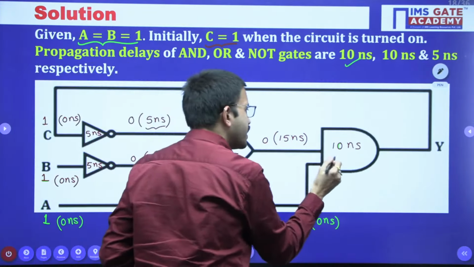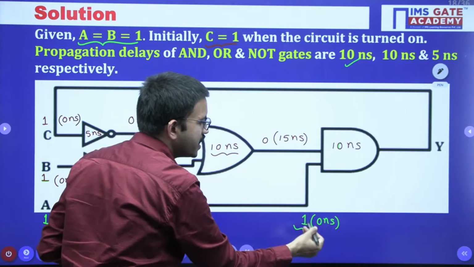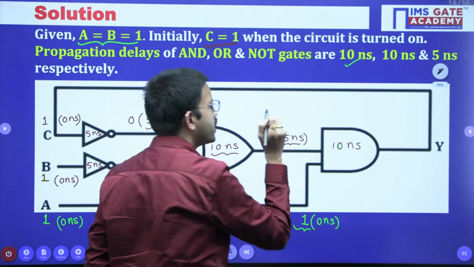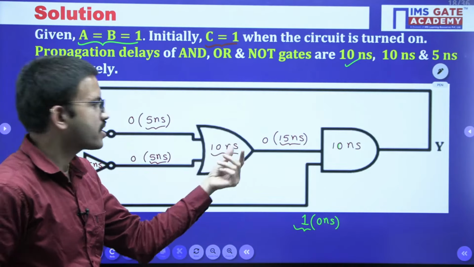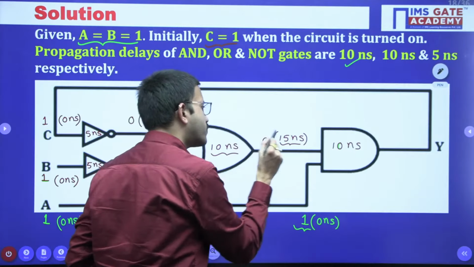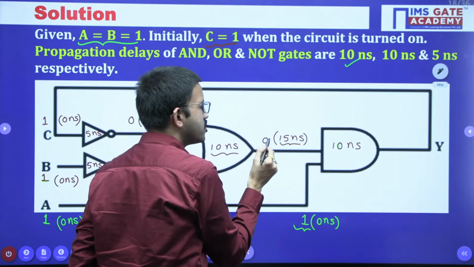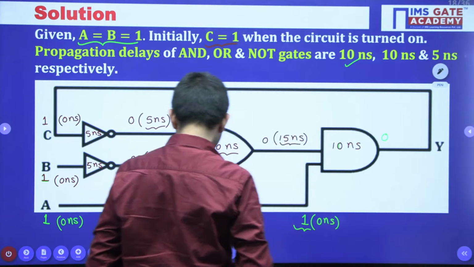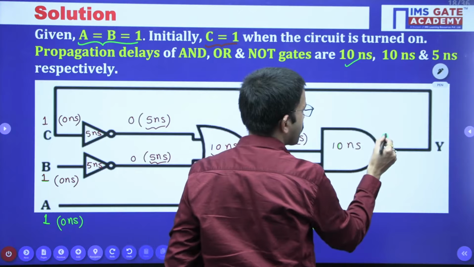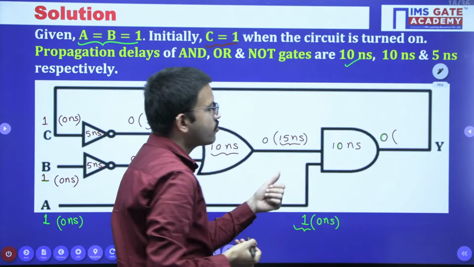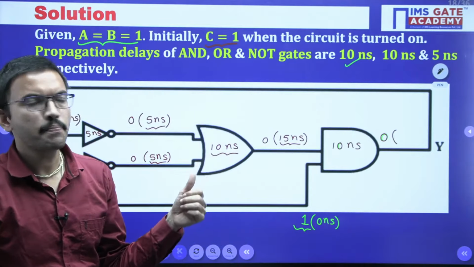Now just observe. For this AND gate, one input we are directly getting at 0 nanosecond, but the other input we are getting at 15 nanoseconds. Now at 15 nanoseconds, since you are getting the input as 0, 0 AND 1 is nothing but 0. Now at what time will you get this output? All of you please respond.